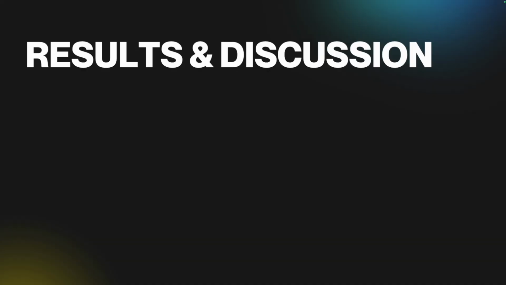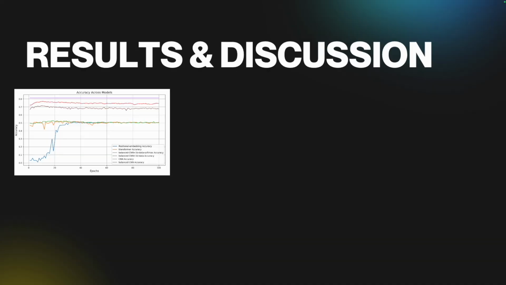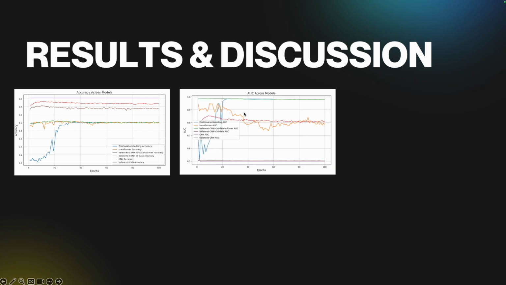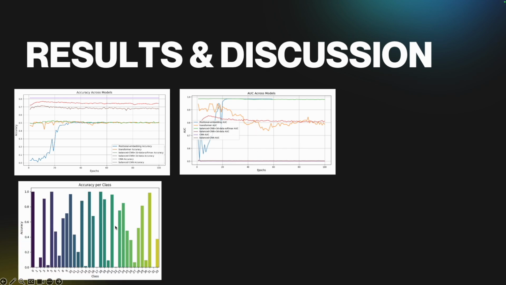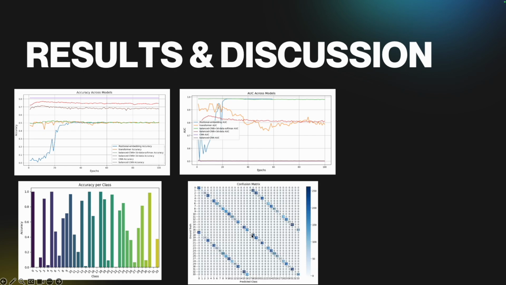Now for the results. Early models like the CNN and balanced CNN showed high accuracy for binary classification, but adding multi-class prediction significantly lowered the accuracy. The final model, represented in blue, achieved an area under the curve of 98.41%, and the class-specific accuracy revealed variability, with some proteins performing well and others very poorly. Also, the confusion matrix showed a clear diagonal line of correct predictions, but also two off-diagonal trends. These likely represent false non-binding and false binding classifications.